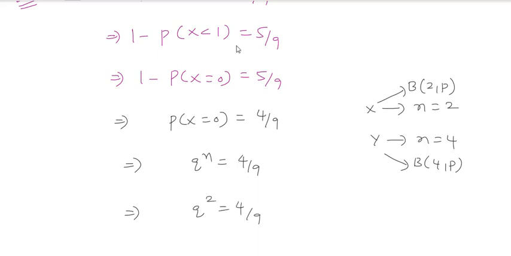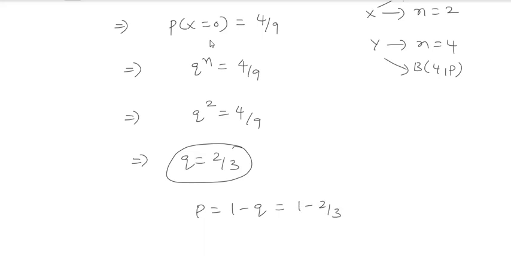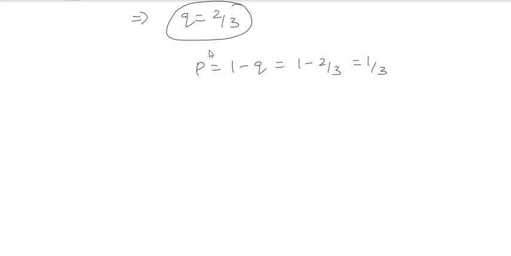So what is the q value? You have to take it as the positive value. So q is equivalent to 2 by 3. Then what is the p value? p is equivalent to 1 minus q, which is 1 minus 2 by 3, that is 1 by 3. So my value of p is 1 by 3. Am I right or not?